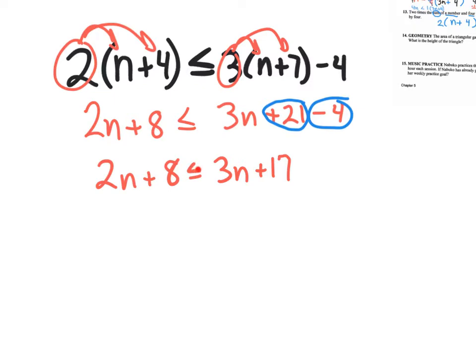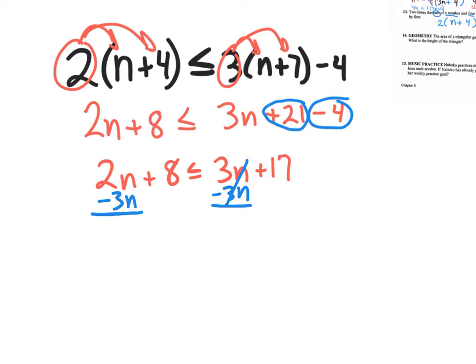Where's n at? Is it on the left side or is it on the right side? It's on both sides. So let's get the n by itself on one side. I am going to get rid of that 3n by subtracting 3n. I don't want n on both sides, so I want to get rid of this 3n. 3n take away 3n is 0. There is no n's. But what you do to one side, you have to do to the other side. So 2n take away 3n, that's like if I'm saying I have $2 and I owe $3, or I have 2 noodles and I owe somebody 3 noodles.